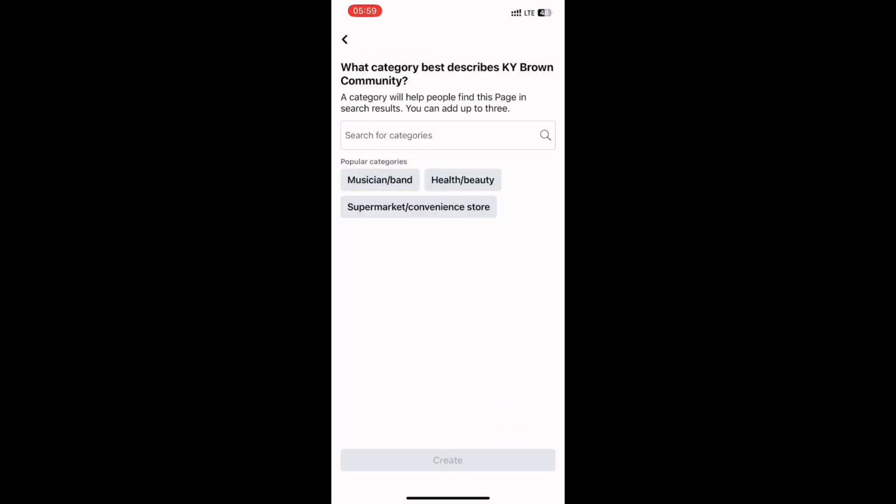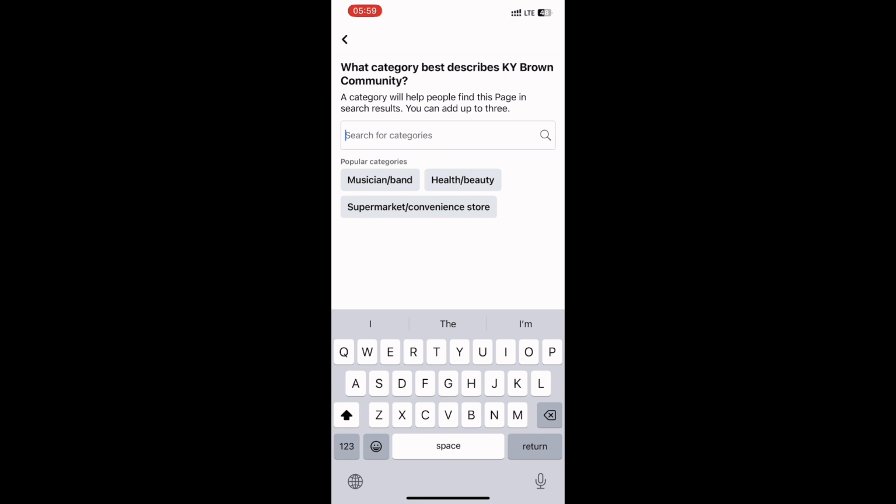After that, once you click Next, they will take you to this place. This is what they are saying here: what category best describes KY Brown Community? That is, what category best describes your page. They give you further explanation here. They say a category will help people find this page in search results. You can add up to 3.